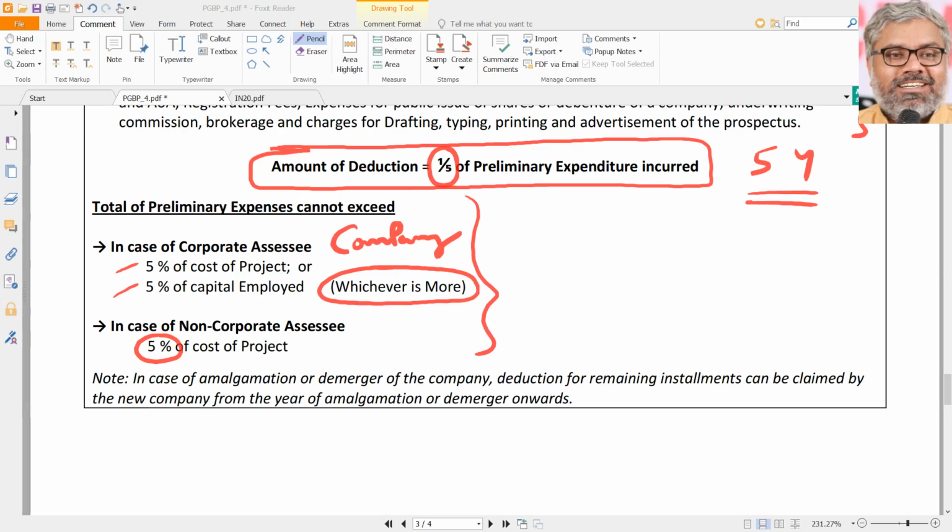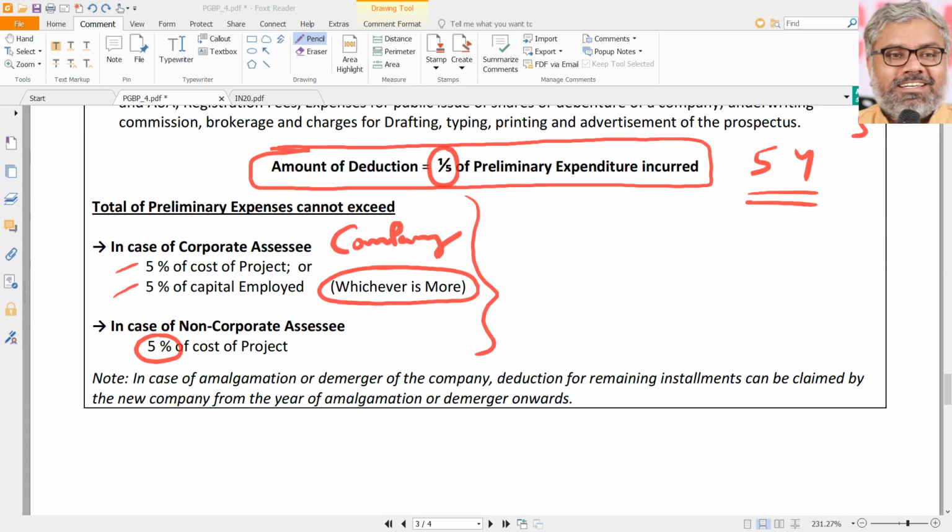By the way, this is an upper limit, not a minimum amount or a guaranteed amount of deduction. Don't assume things like that. Imagine in our earlier example, cost of project was 1 crore and the preliminary expenses permitted by law are 5 lakhs. Actual expenses are only 2 lakhs. So will we get 5 lakhs by 5? No, why would we get 5 lakhs by 5? We'll get only 2 lakhs by 5. So the amount given here as an upper limit, we cannot consider as a flat amount of deduction. And out of these two, whichever is higher has to be considered as the upper limit for preliminary expenses that can be eligible for a deduction, not a deduction directly, but eligible for a deduction.